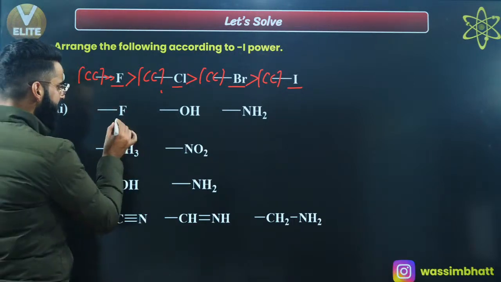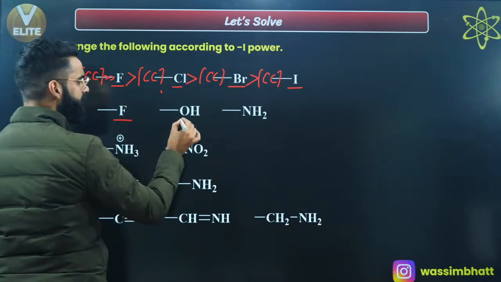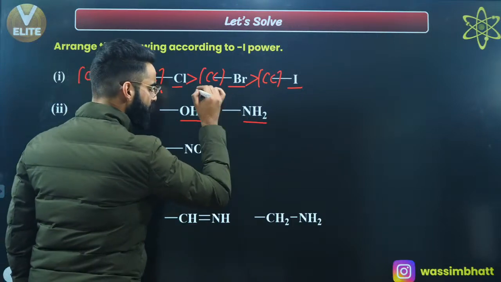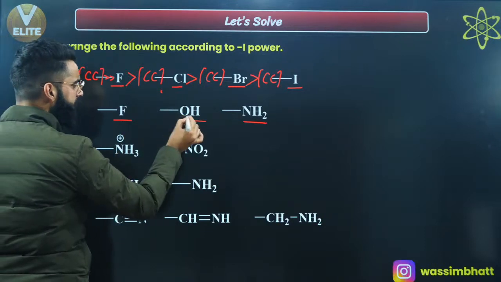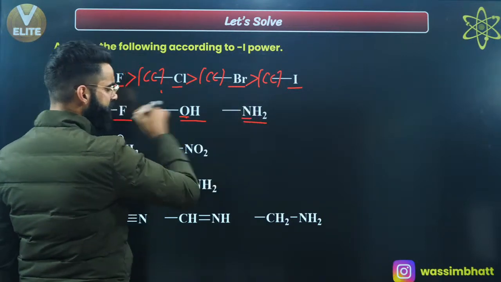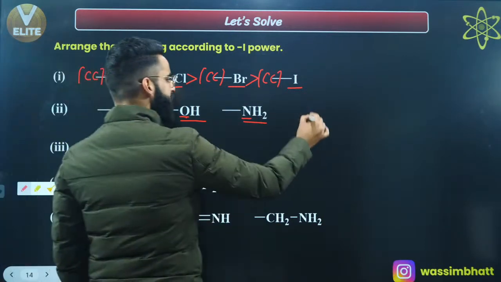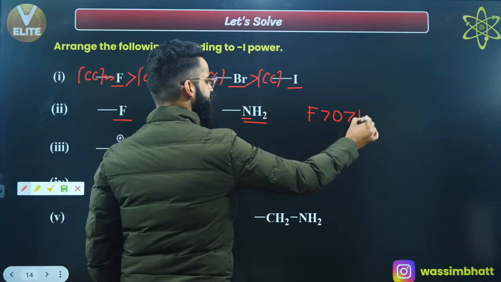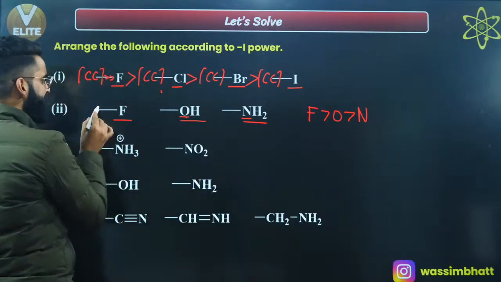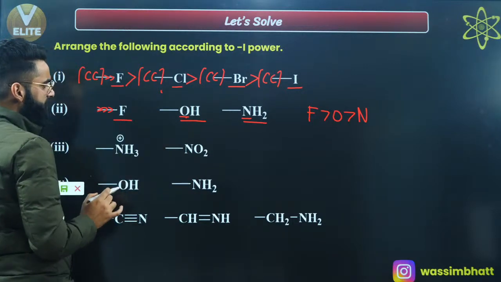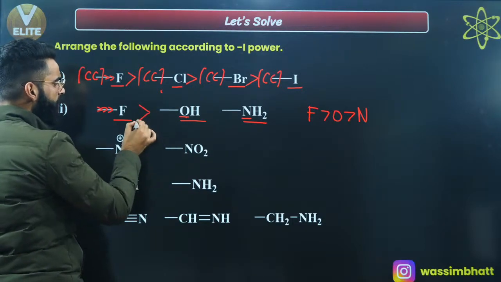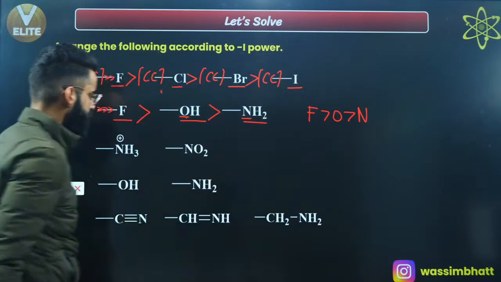Now similarly, let's assume this fluorine is attached with the carbon chain. Over here an OH group is attached, over here an NH2 group is attached with the carbon chain. So fluorine is directly attached with the carbon chain, oxygen is directly attached, nitrogen is directly attached. We know the electronegativity of fluorine is greater than that of oxygen, which is greater than that of nitrogen. So this fluorine will have more tendency to pull the sigma electron density towards itself. So this fluorine has more minus I, followed by this OH, followed by this NH2.